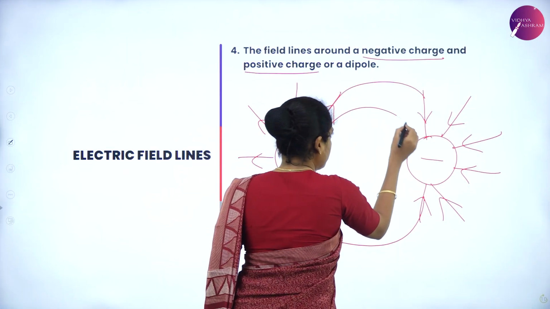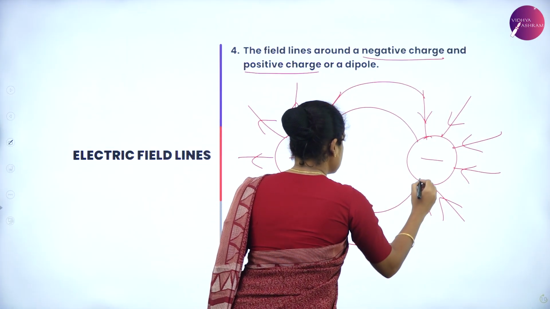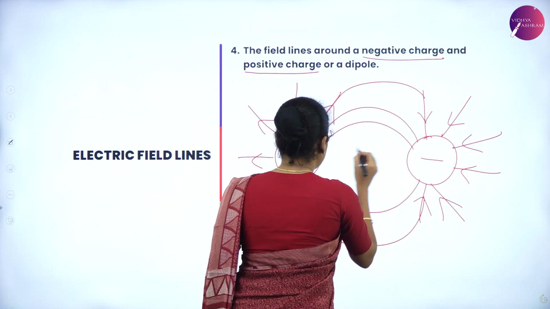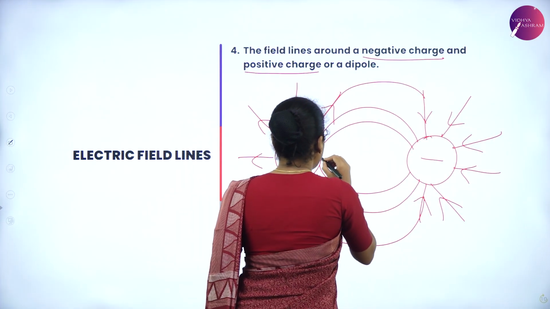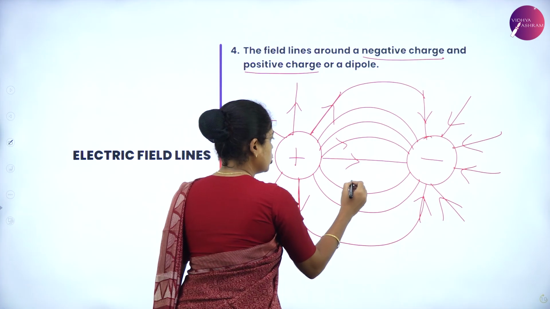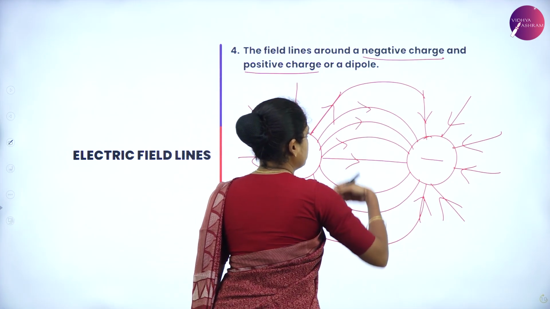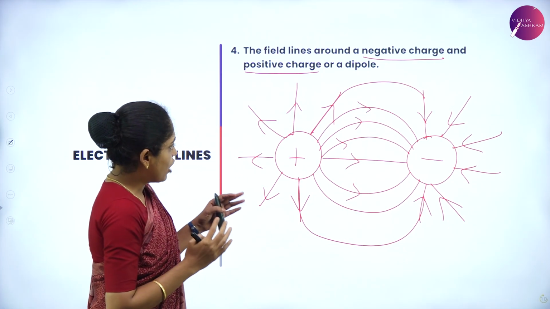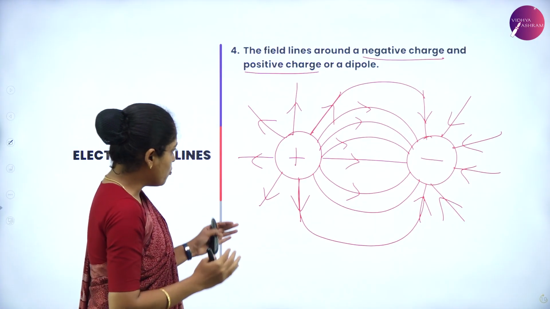So, you have to draw lines from the positive charge towards the negative charge, and the arrow should be from the positive charge towards the negative charge. So from this picture, we have some points.